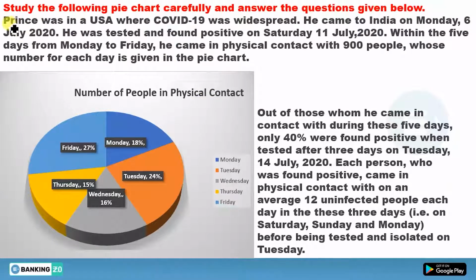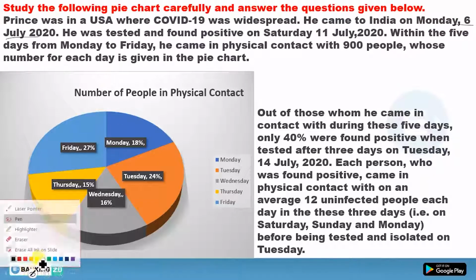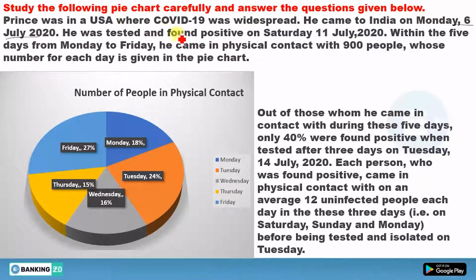First of all, there is a person named Prince who was in the USA. COVID-19 was widespread. He came to India on Monday, 6 July 2020. This first date is 6 July 2020. He came to India. The next date is when he was tested and found positive on Saturday, 11 July 2020. So from 6th July to 11th July, how many days are there? There are 5 days. Within 5 days, from Monday to Friday, he came in physical contact with 900 people.